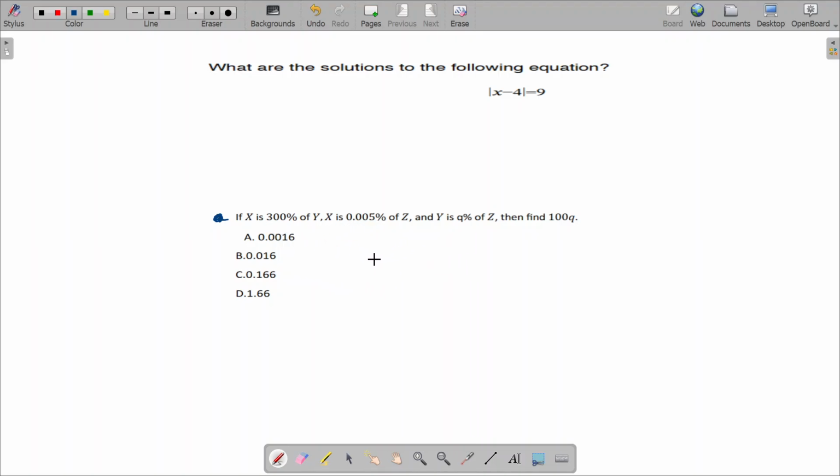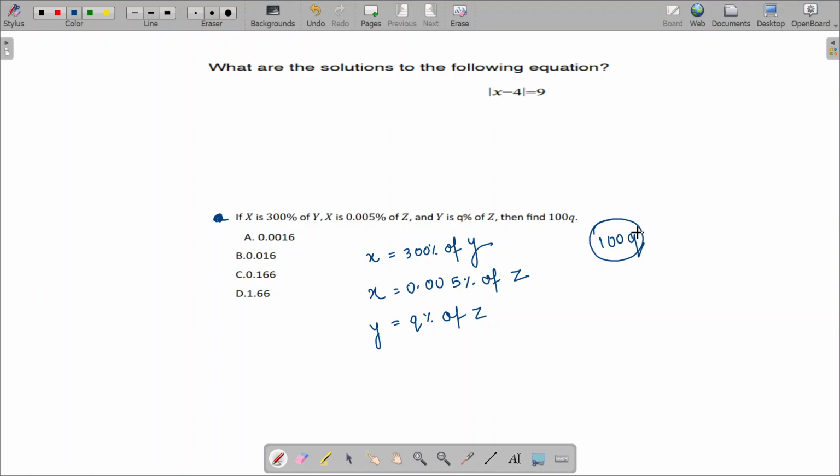I'm going to write the equations. X is 300% of y. Second equation is x is 0.005% of z. Third equation is y equals q% of z. And what we have to find out? We have to find out the value of 100q. If I get the value of q, I can just do times 100 and get my value, right? But the problem is how to get that.